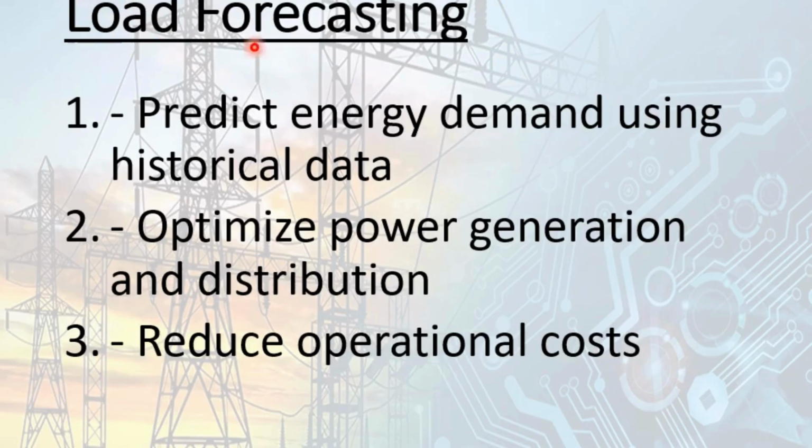Next is load forecasting. So the first point was load forecasting. Here energy demand prediction is made possible using historical data. AI and ML will give us the historical data on how the demand has reduced or increased in the recent past, so that we can predict the energy demand. Then optimize power generation and distribution.